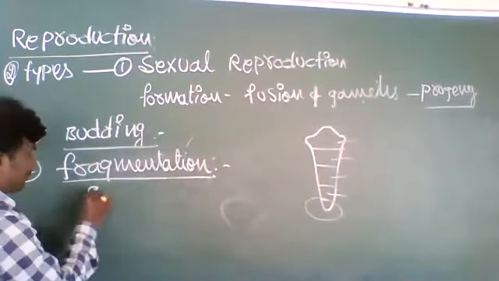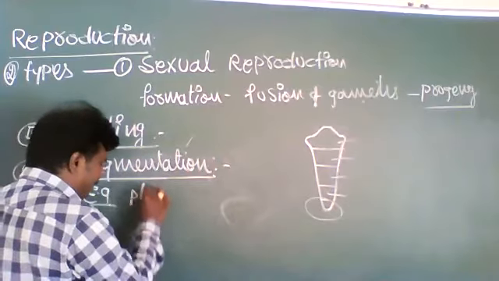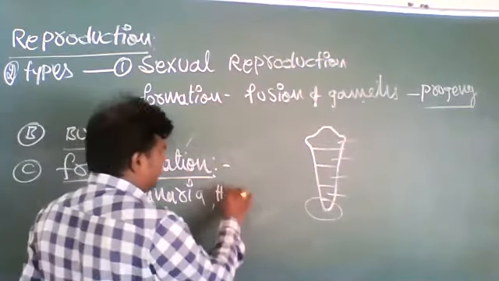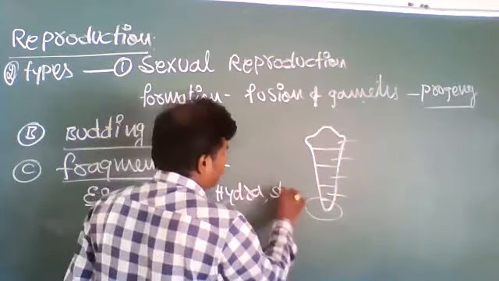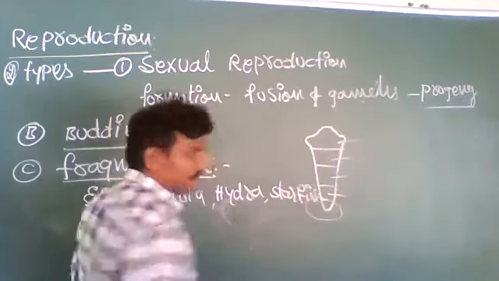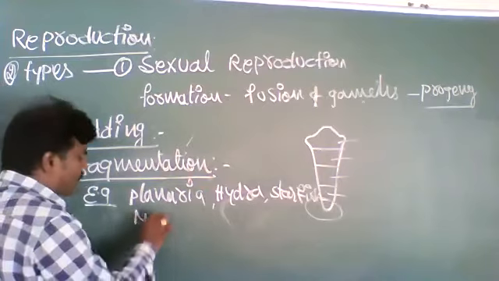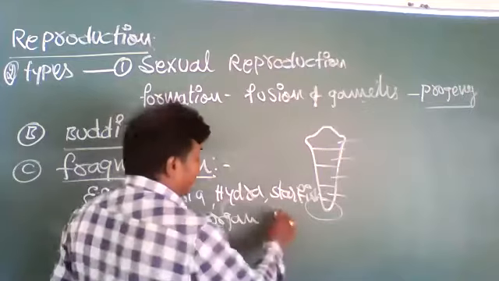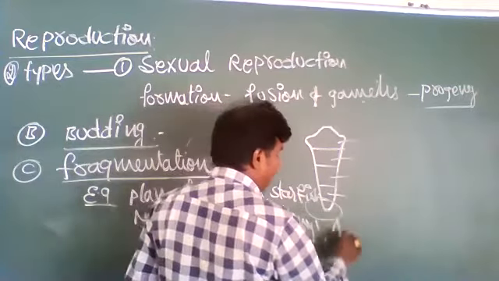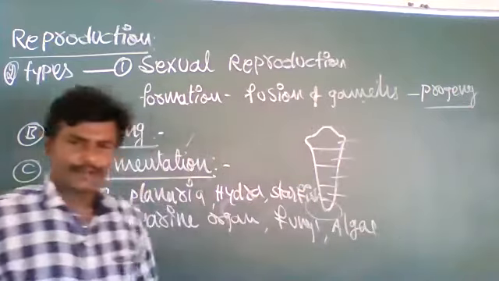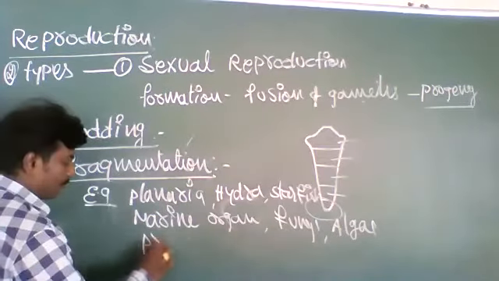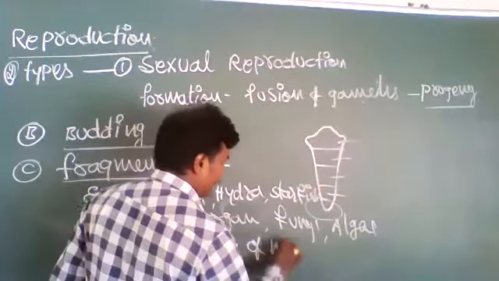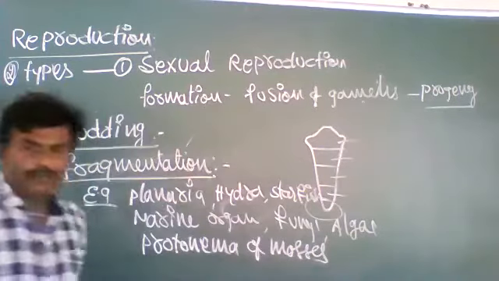Okay, so examples: planaria, hydra, starfish, marine organisms, fungi, algae, protonema of mosses.